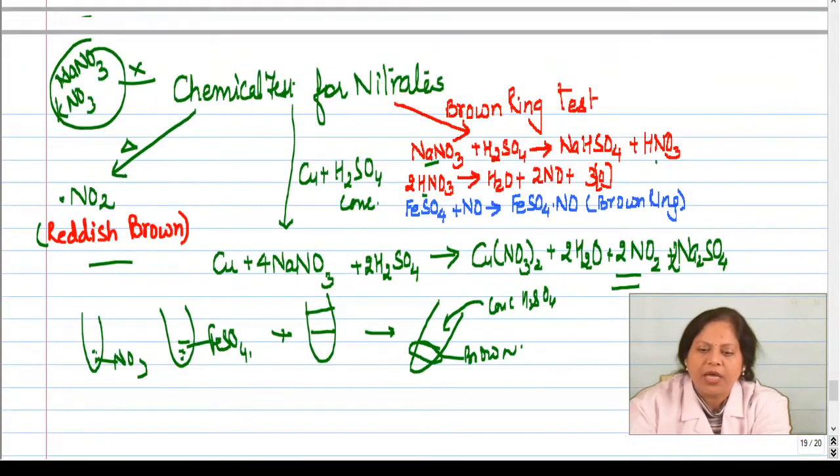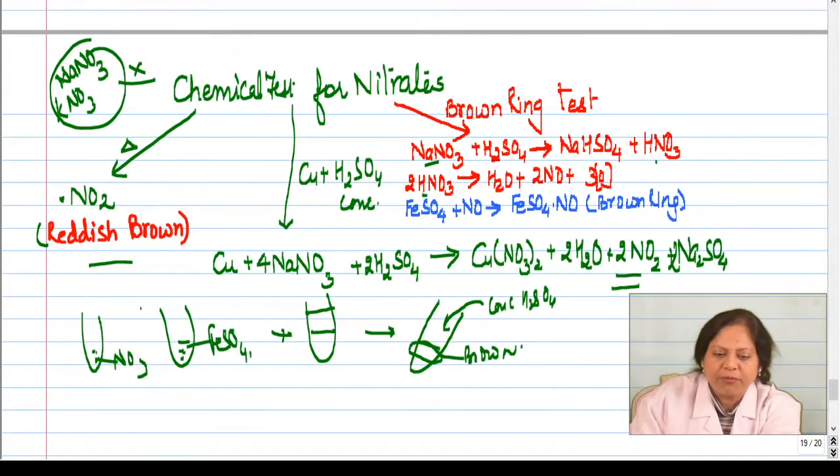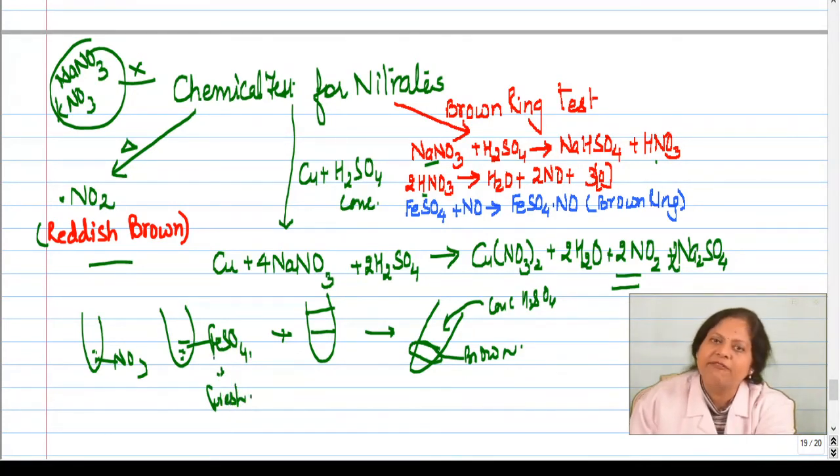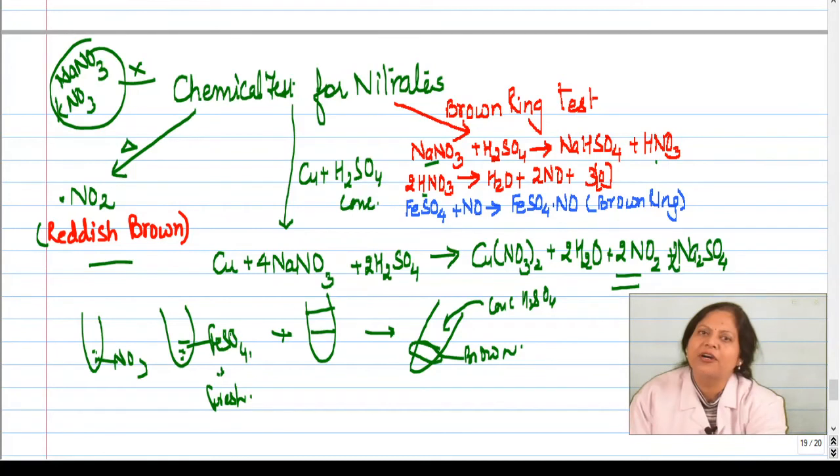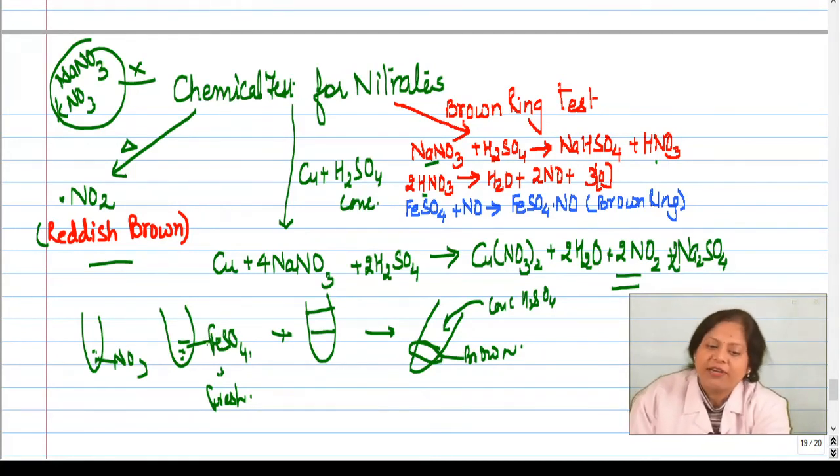Okay, now children, another thing you have to remember is that when you are taking ferrous sulfate, ensure that the ferrous sulfate is freshly prepared. Okay, why? Because if it is not freshly prepared, it will convert into ferric sulfate. Once it is ferric sulfate, there will be no formation of the ring. Second thing children, if you shake, what will happen? On shaking, this brown ring disappears.